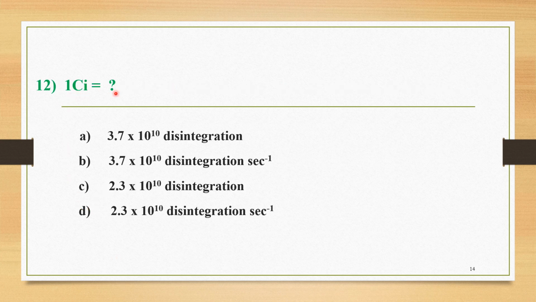The next question, question number 12, is here. 1 Curie is equal to, and the four options are: A is 3.7 into 10 raised to 10 disintegration, B is 3.7 into 10 raised to 10 disintegration per second, C is 2.3 into 10 raised to 10 disintegration, and option D is 2.3 into 10 raised to 10 disintegration per second. The correct option among these four is option B, that is, 1 Curie is equal to 3.7 into 10 raised to 10 disintegration per second.